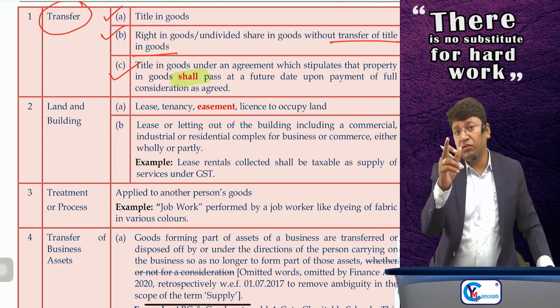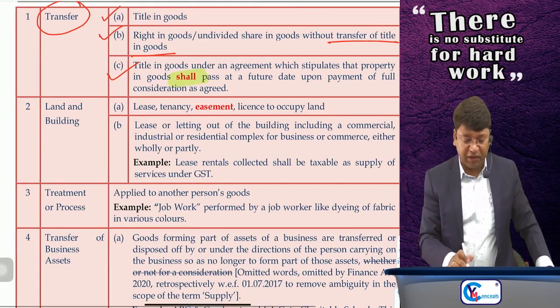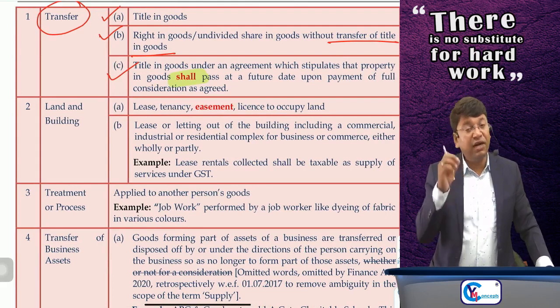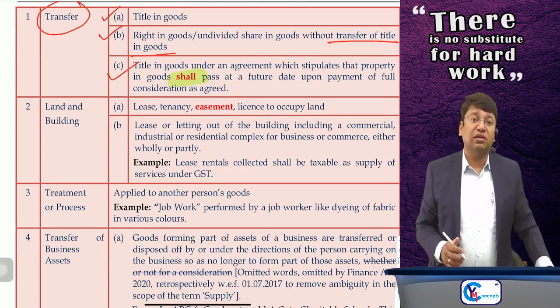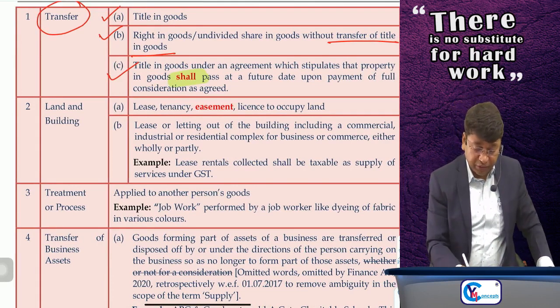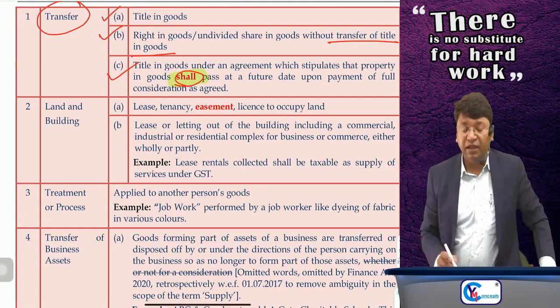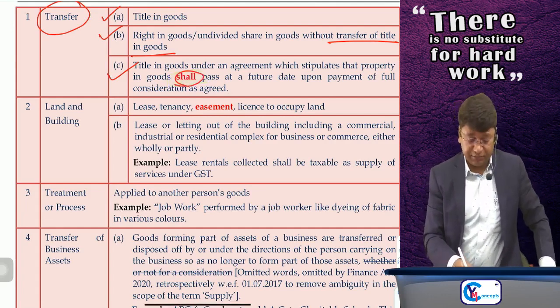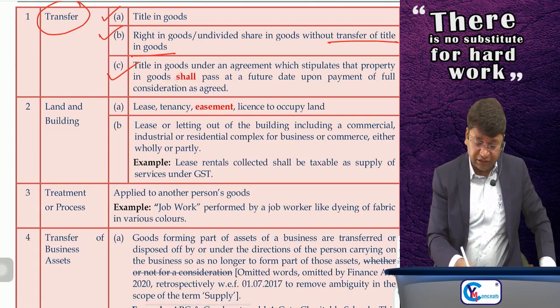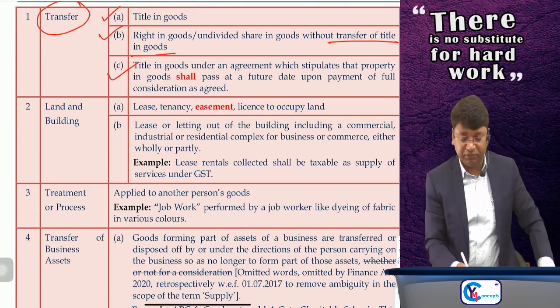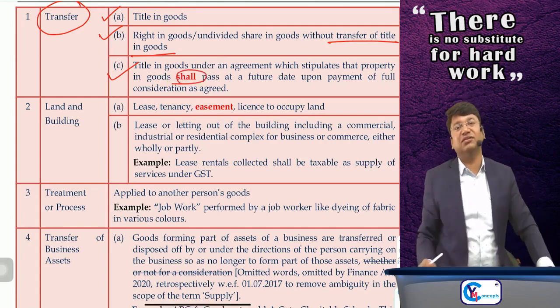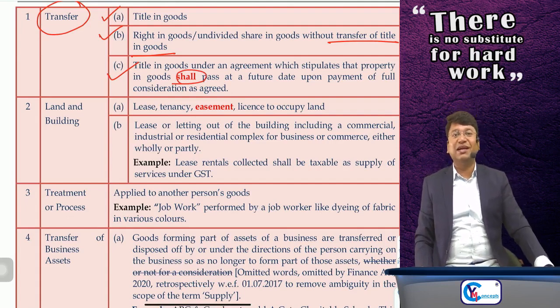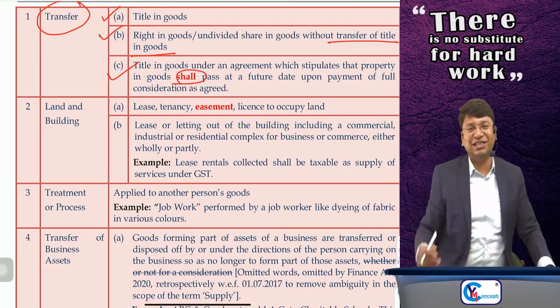So, hire purchase is the best example. It is supply of goods. But finance lease is not the example which can fit here, because here ownership shall pass. In the case of finance lease, you had the option to get the ownership. Ownership shall pass. Sir, it is not decided at the time of giving each monthly lease payment.